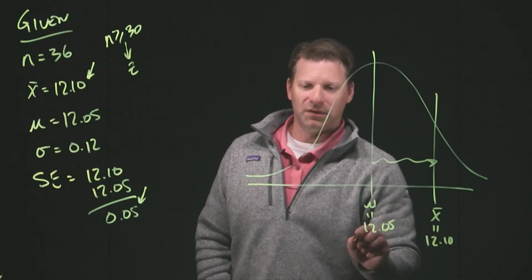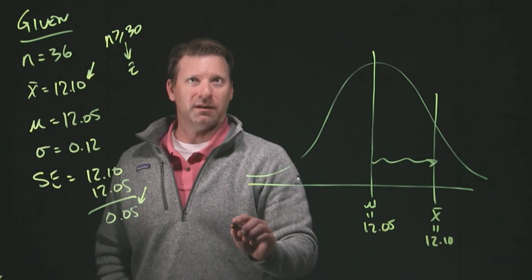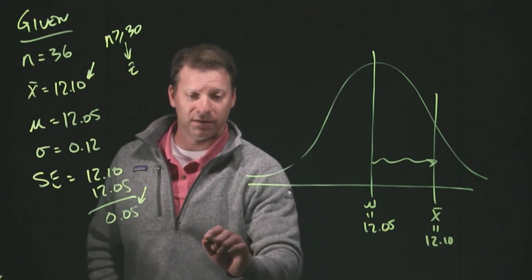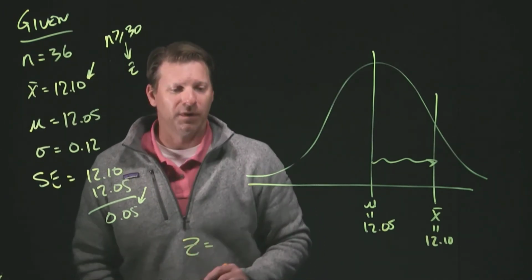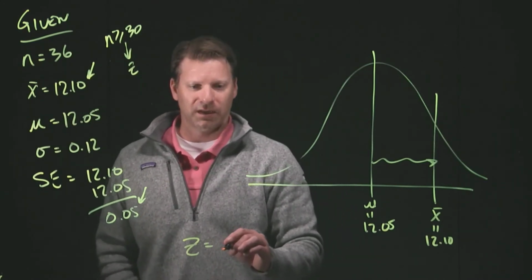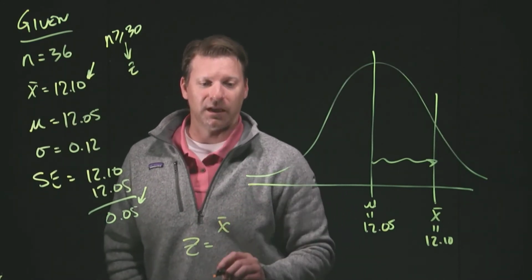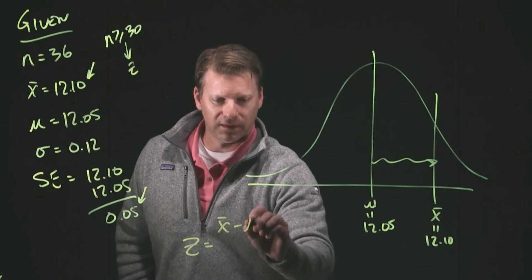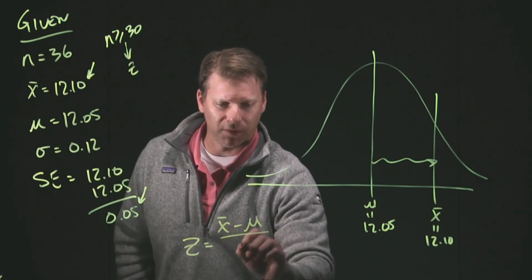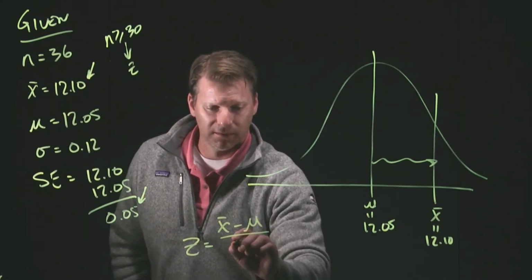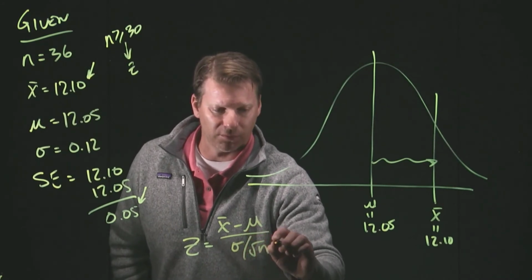All right. To do this, we're going to tap back into some familiar territory. We're going to calculate a z-value. But now we're going to employ the central limit theorem, and we're going to calculate this z-value by looking at a sample mean. So we're going to take our sample mean minus our population mean, divided by the standard deviation over the square root of n.